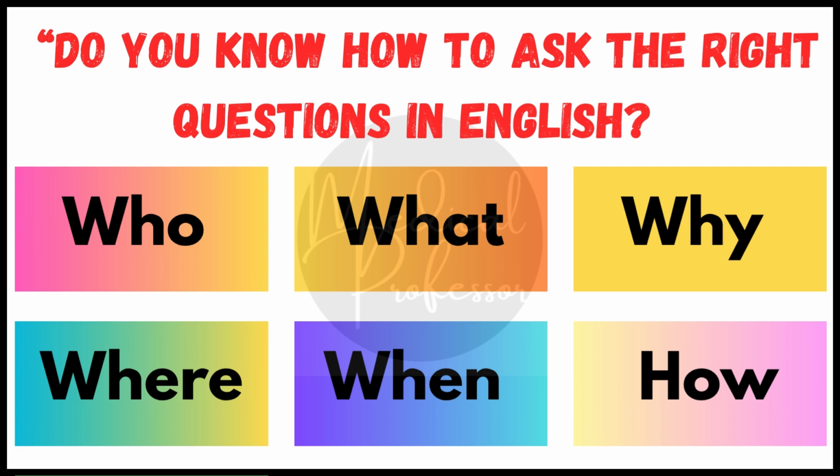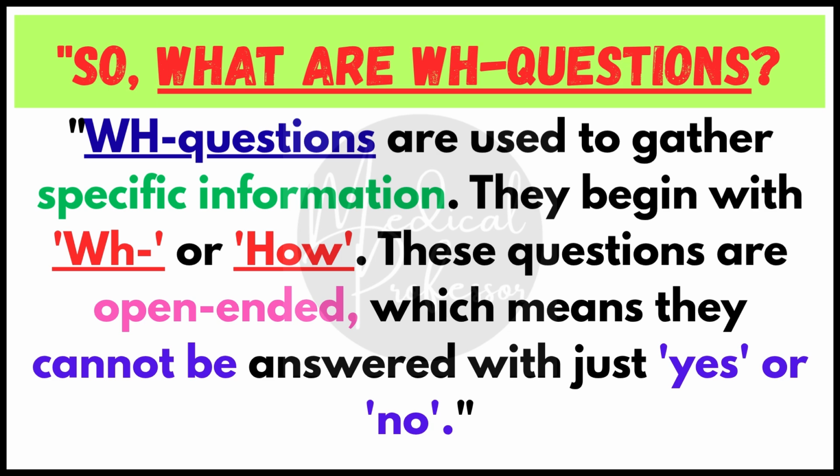Do you know how to ask the right questions in English? In today's lesson, we'll break down the six most important question words: who, what, where, when, why, and how. So, what are WH questions? WH questions are used to gather specific information. They begin with WH or how. These questions are open-ended, which means they cannot be answered with just yes or no.